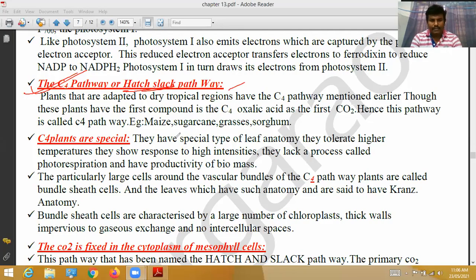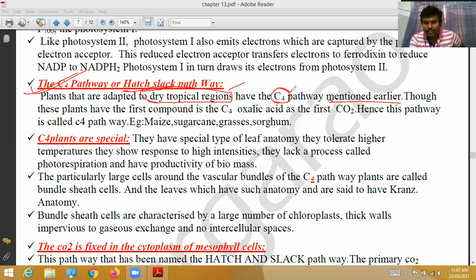The C4 pathway, or Hatch-Slack pathway. The plants that are adapted to dry tropical regions. Dry tropical regions means what? Hot, less water areas. Those plants show the C4 pathway, as mentioned earlier.